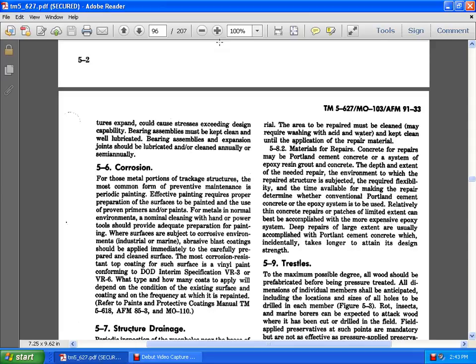What type and how many coats are to be applied depends on the condition of the existing surface and the frequency at which it is repainted. This refers to the paint and protective coatings manual TM 5-618, AFM 85-3, MO 110.